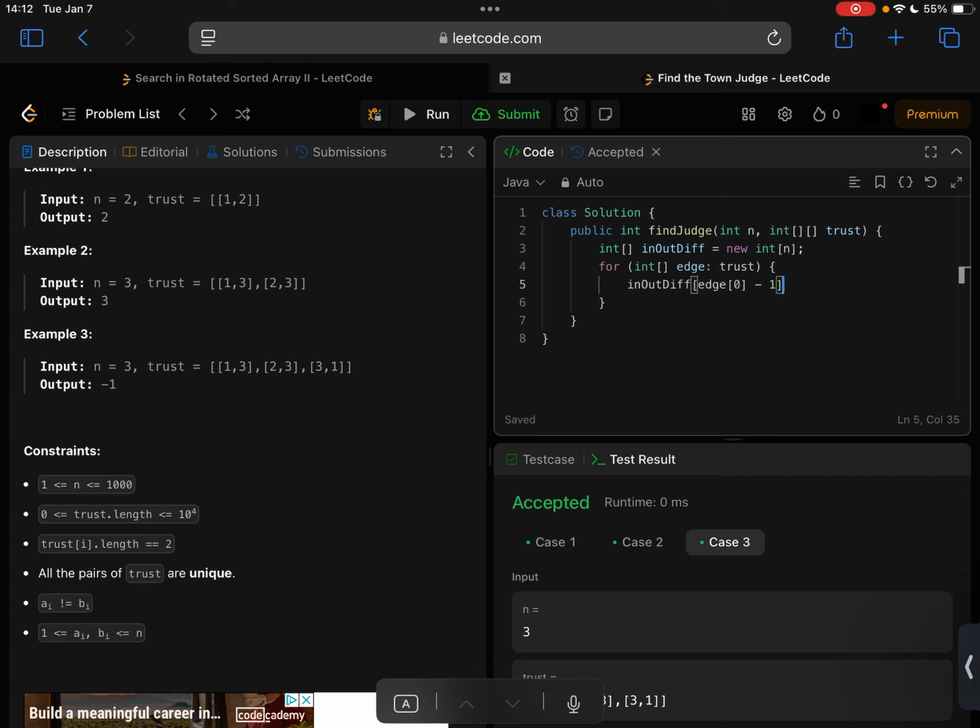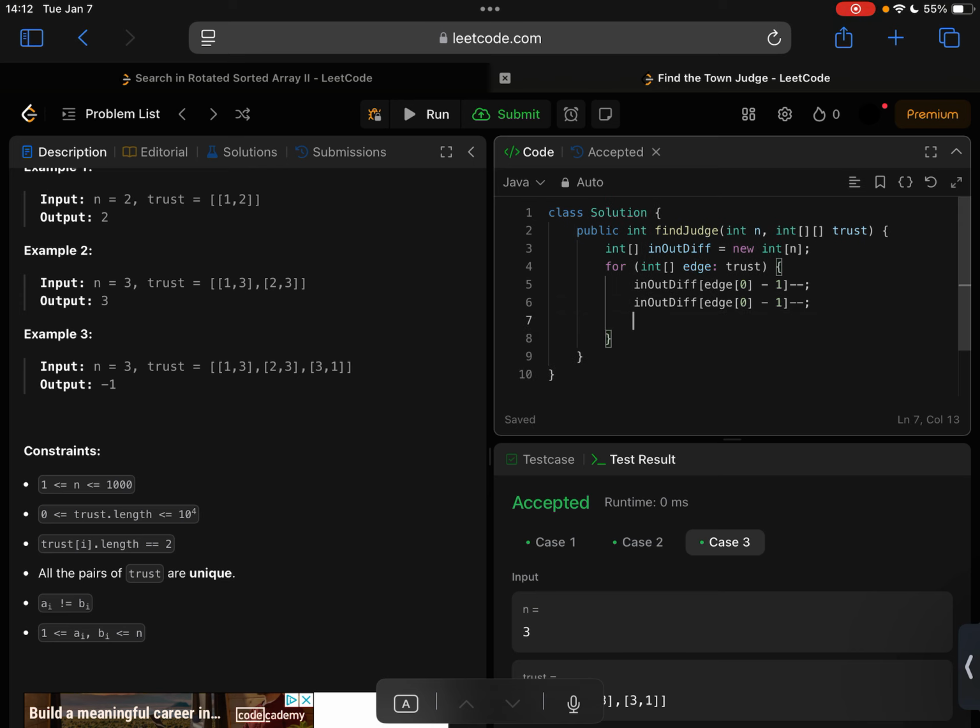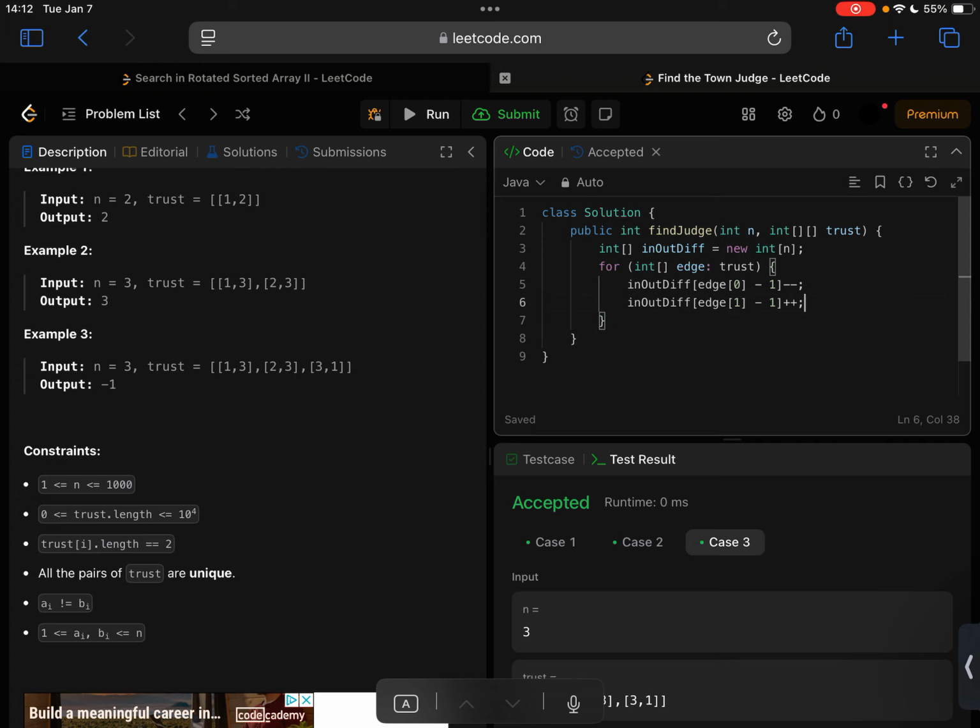So for this one, we're going to subtract the value, and for the second node, we are just going to increment the value. So this gives you the counter.